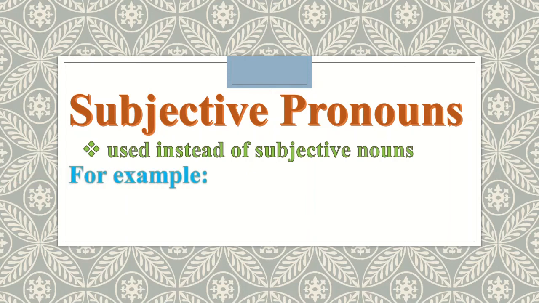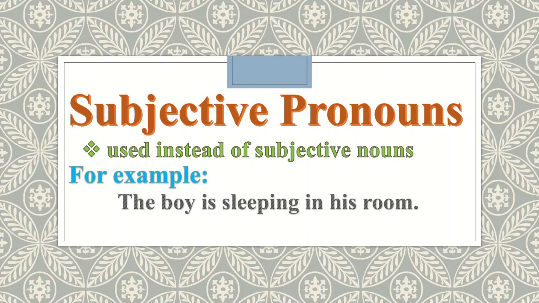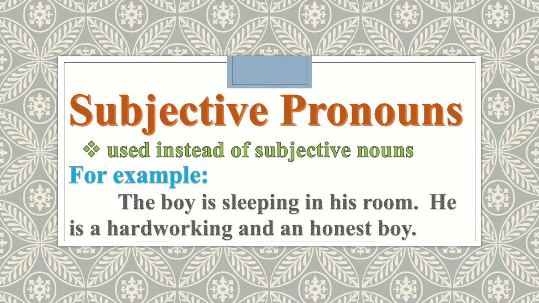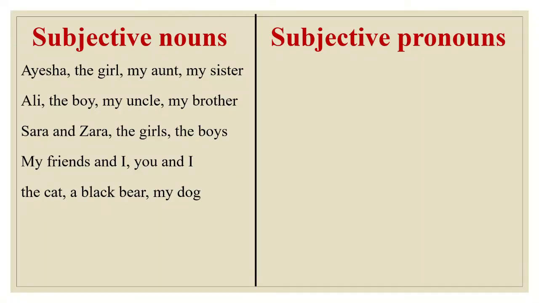For example, the boy is sleeping in his room. He is a hardworking and an honest boy. Instead of using the boy again and again, what did I use? He.